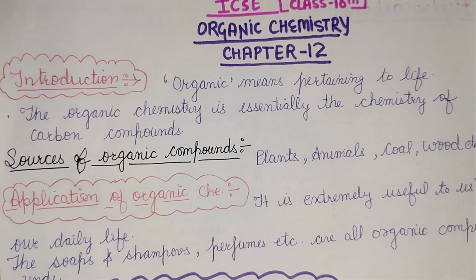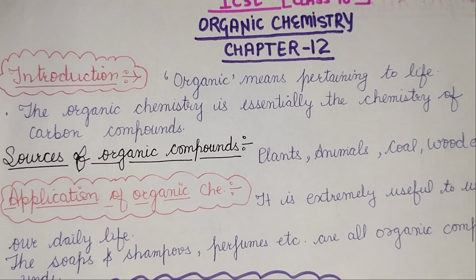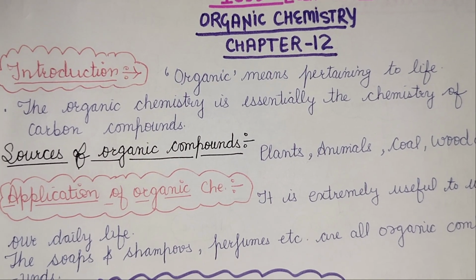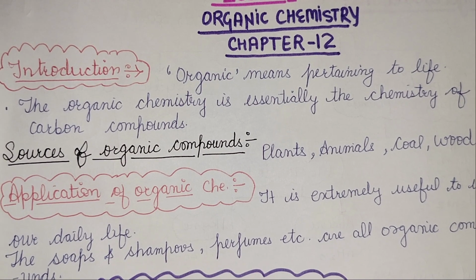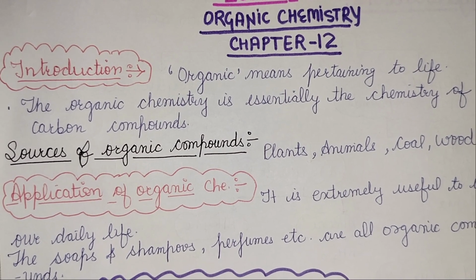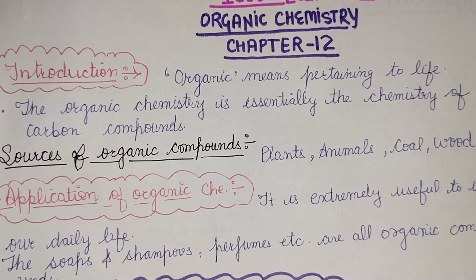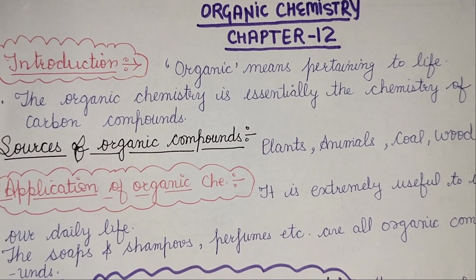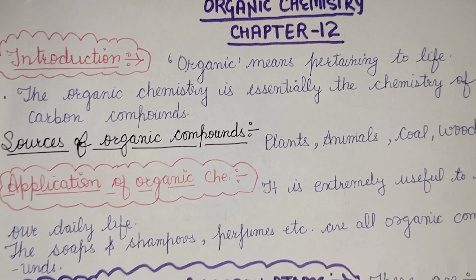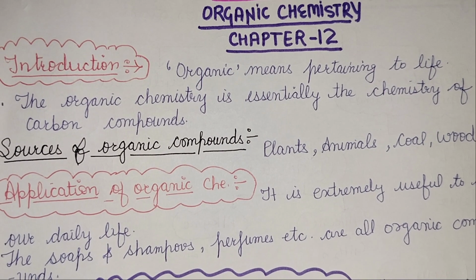In today's video, I'm going to discuss part 1 of organic chemistry, that is the nomenclature of organic compounds as well as the unique nature of carbon atom and isomerism. Here I'm going to provide you handwritten notes of this chapter with practice questions.